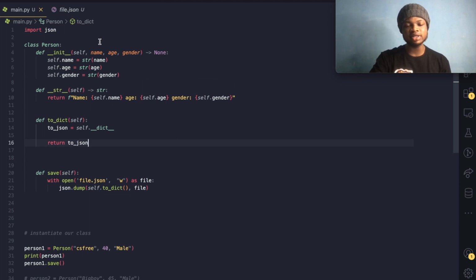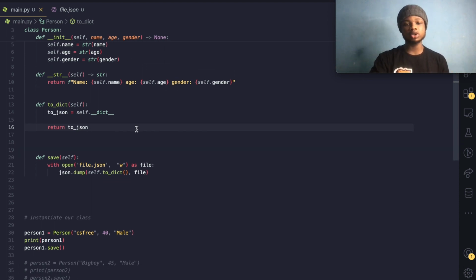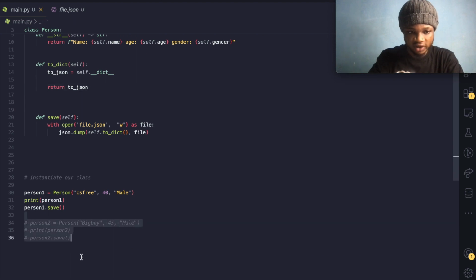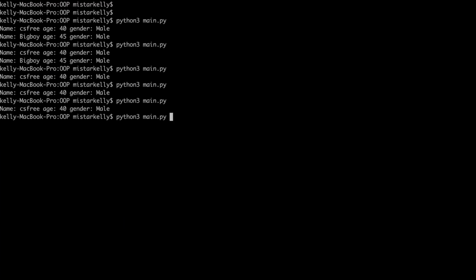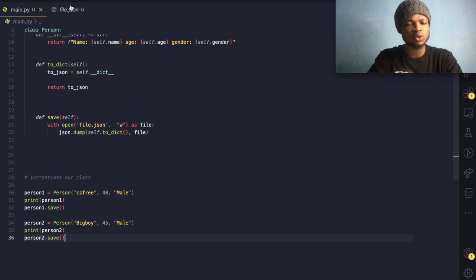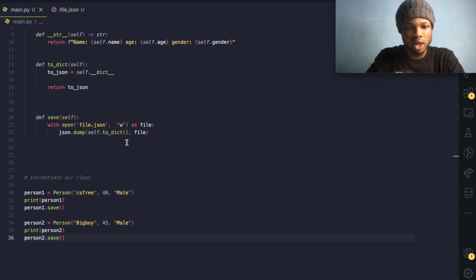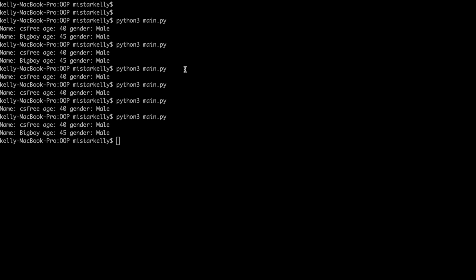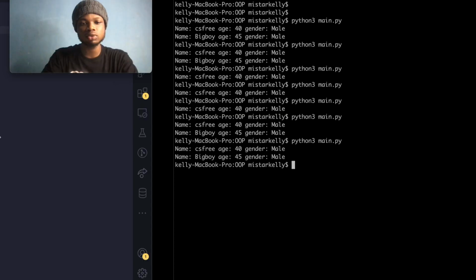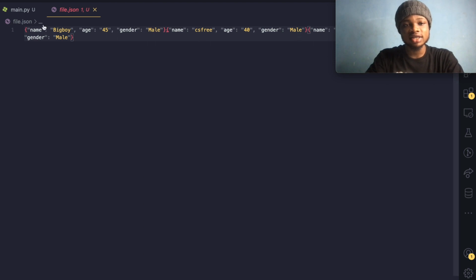So now the problem is that whenever we run our code, it just overwrites the database. So if we uncomment this over here and run our code, definitely it's going to overwrite the first one. So what we can do is we can just use append, right? So if we use append, we expect to see another entry, right? So if we run our code again, and come over here, we now have double entry.